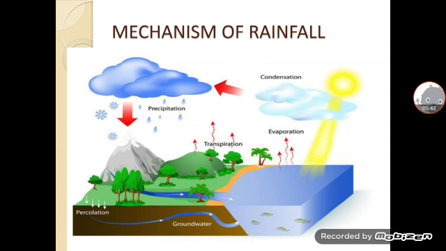Then due to further cooling, these tiny condensed droplets join and form larger droplets. In the course of time, these droplets become so heavy that the air cannot hold them. Hence they fall down as rainfall or snowfall, that is precipitation. So these are the three processes of the water cycle: evaporation, rising up, then cooling down, condensation, then it comes down to the earth, that is precipitation. Rainfall is very important as it brings water to earth, which is essential for the survival of all kinds of life.